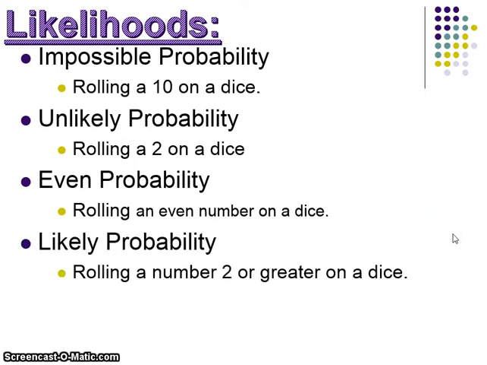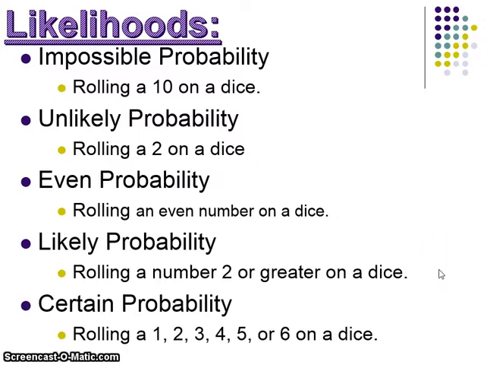A likely probability example would be rolling a number 2 or greater on the dice. Almost every number on the dice is 2 or greater, therefore it's likely that you would get that. And a certain probability example would be rolling a 1, 2, 3, 4, 5, or 6 on a dice. These are the only options on the dice, so it's certain that you would get one of those.